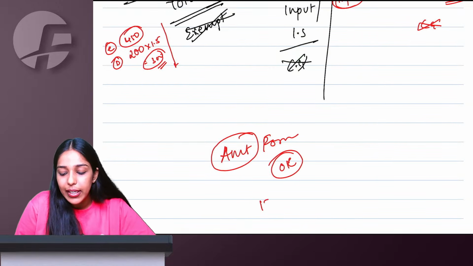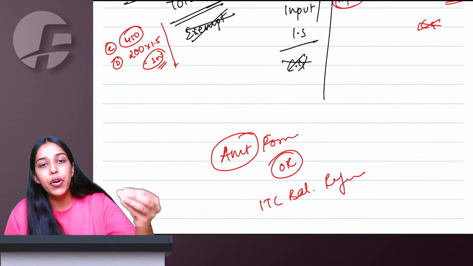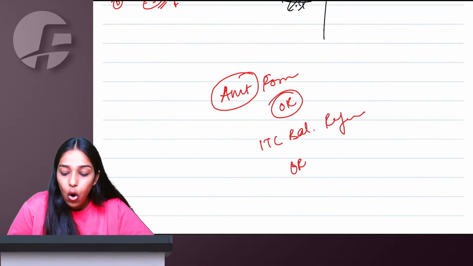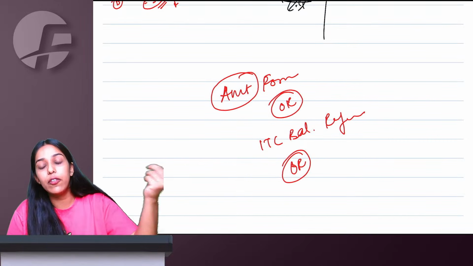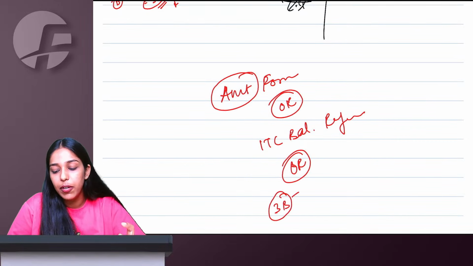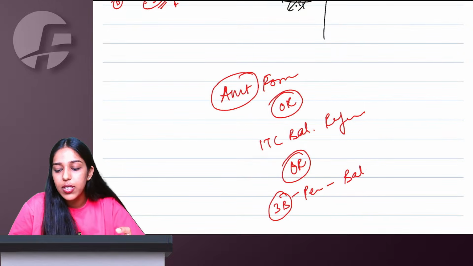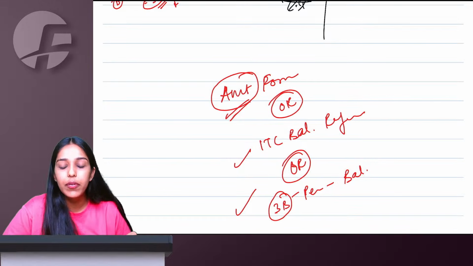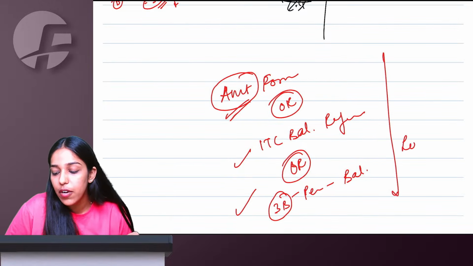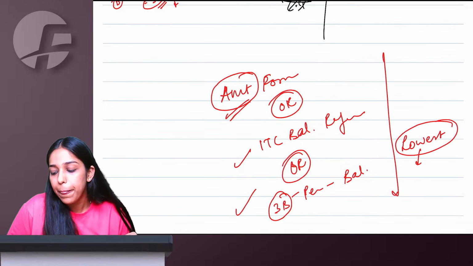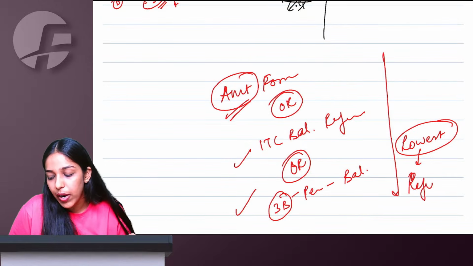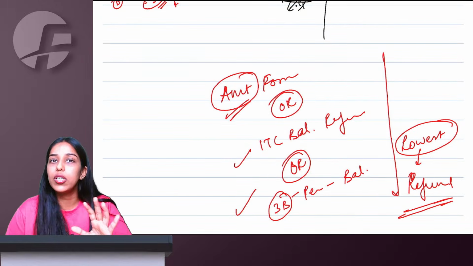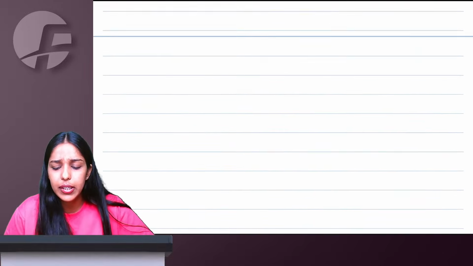Compare it with the ITC balance available while applying for refund. So when I'm applying for refund, how much ITC balance I have, for the period for which I'm applying for refund. After filing GSTR-3B for that period, what balance was available in my credit ledger? These two figures, of course, the question will have to give. Compare it with the formula figure, and whichever is lowest of the three, that you will get as the final refund under GST. Simple, done?